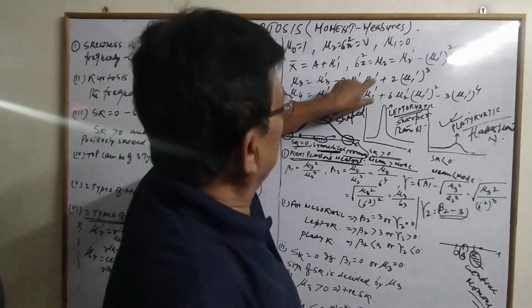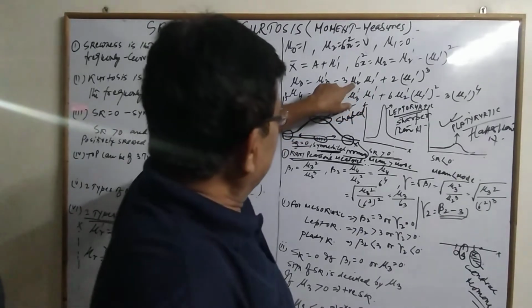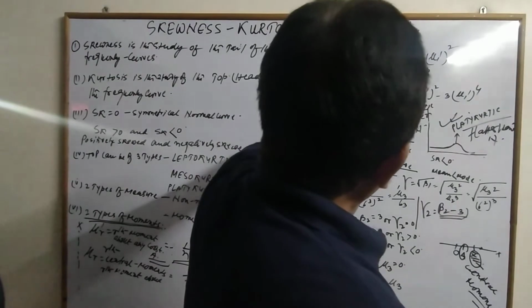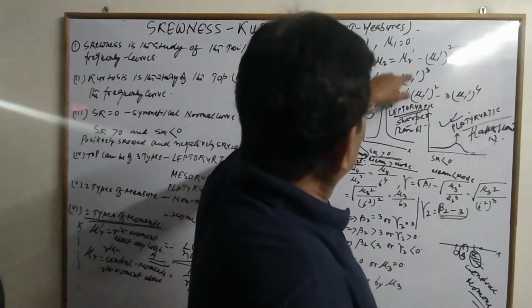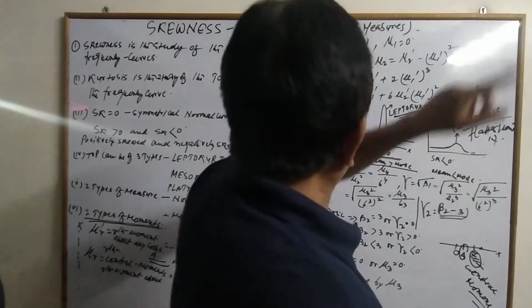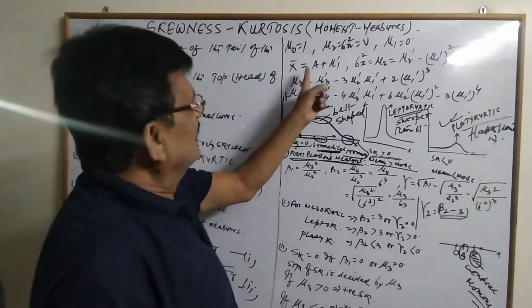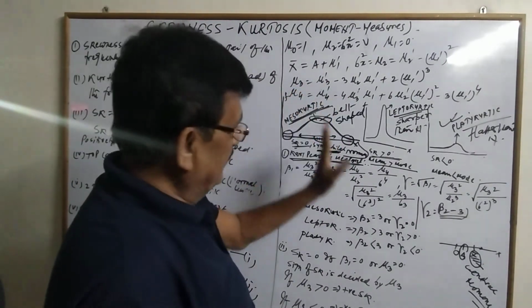3 mu2 dash v1 dash. This is second moment and first moment around any constant, and this is twice of first moment around any constant and cube of that, and that is the fourth central moment. These first moment, second, third and fourth, that will be needed here.